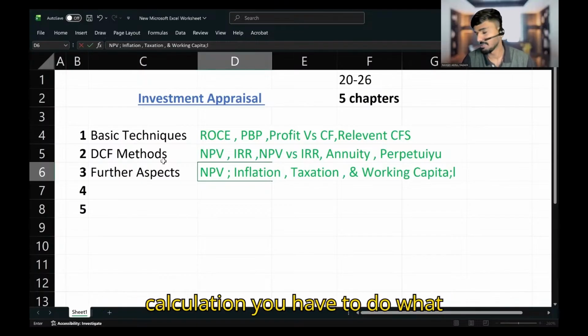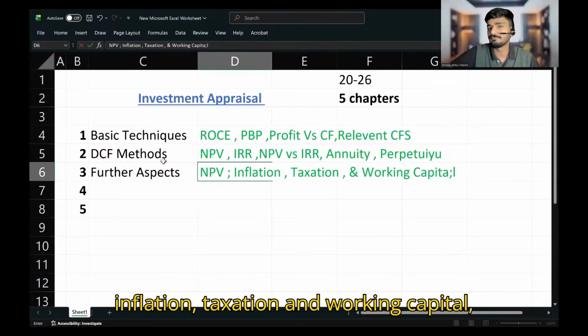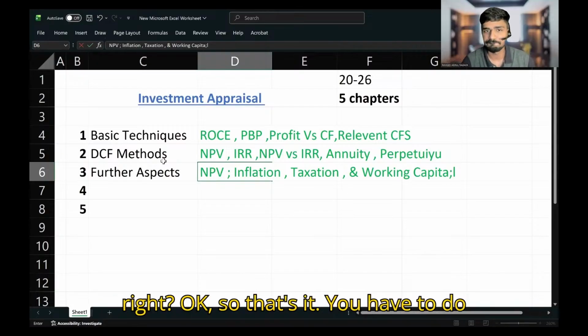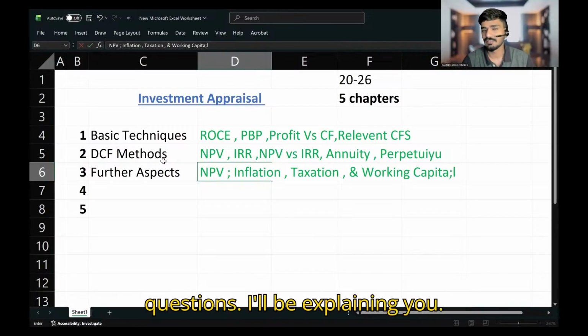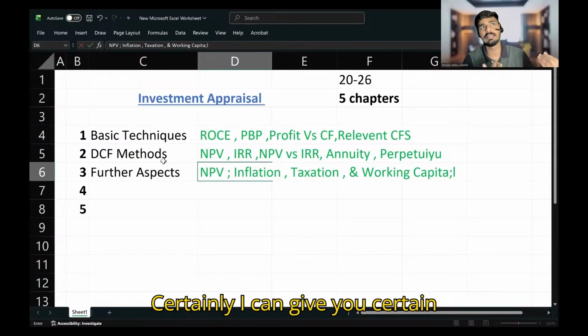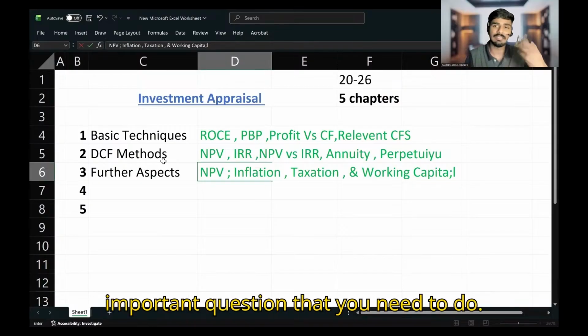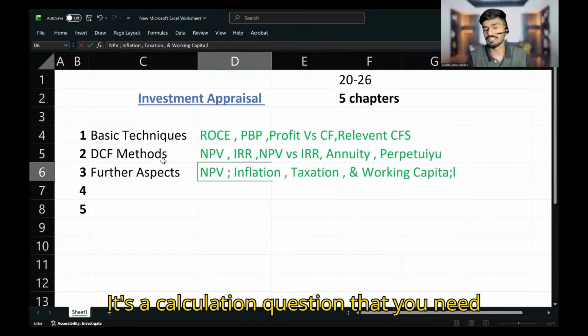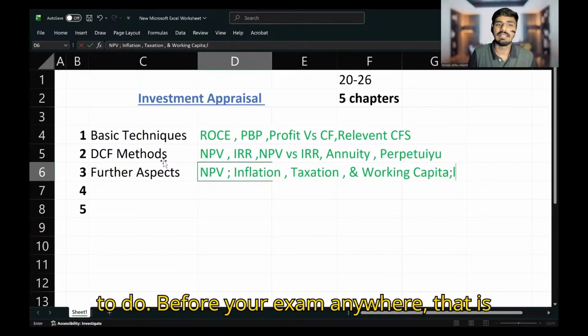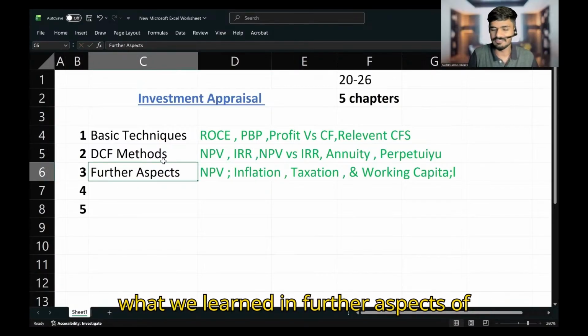So in NPV calculation, you have to do what? Inflation, taxation, and working capital, right? Okay. So that's it. You have to do questions. I can give you certain important questions that you need to do. It's a calculation question that you need to do before your exam. Anyway, that is what we learned in further aspects of discounted cash flow method.